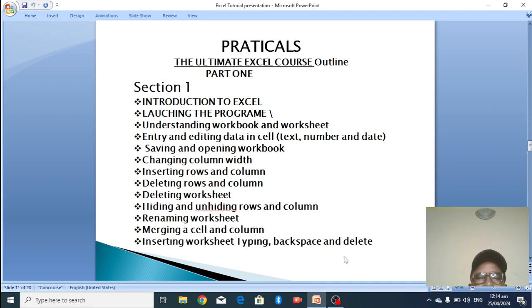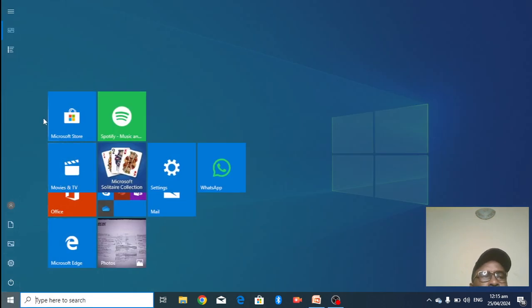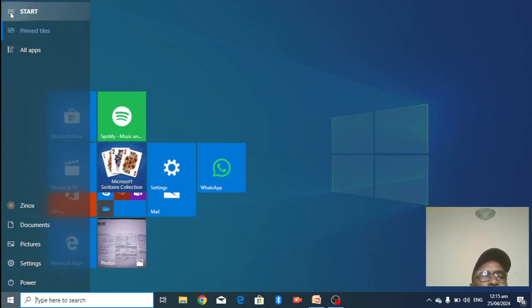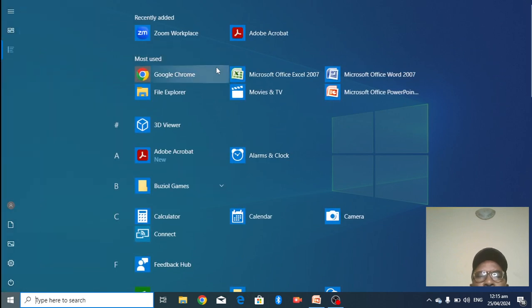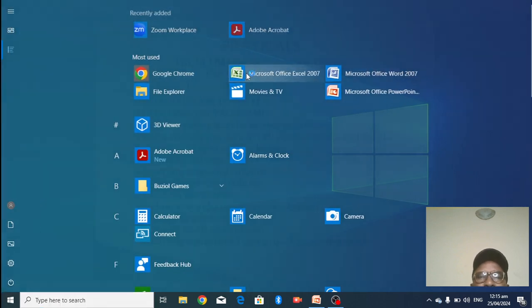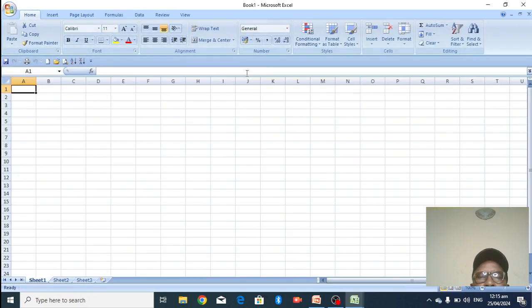I want to look at launching the program. We have already done the introduction before now. So how do you launch into the program? You go to your window, click on All Programs, then click on your Microsoft Excel. That allows you to open.